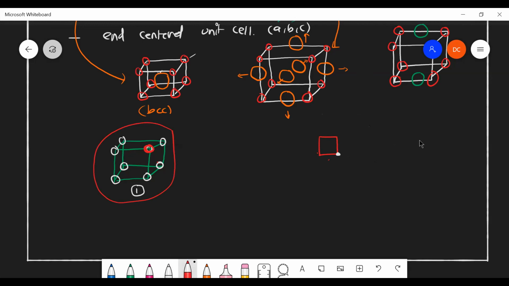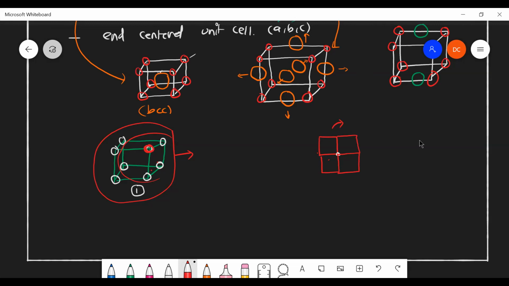Now for this corner atom, one nearby unit cell I can put like this, a similar group put here, another similar group added here, and another here. So these are all the 4 unit cells. This is the front side, and the back side of this has the same 4 unit cells.